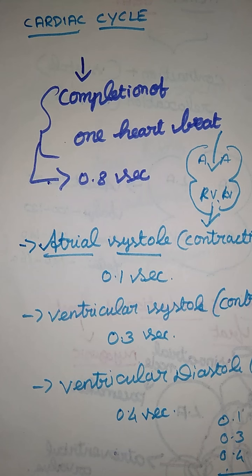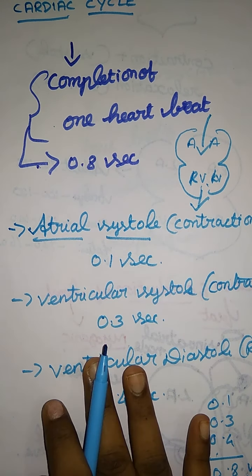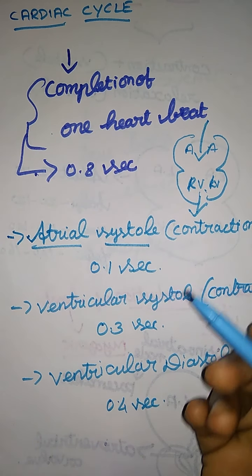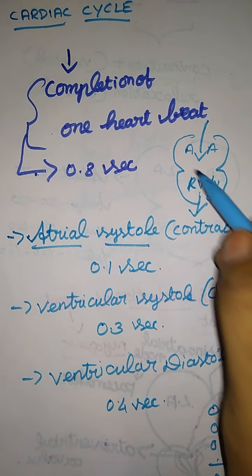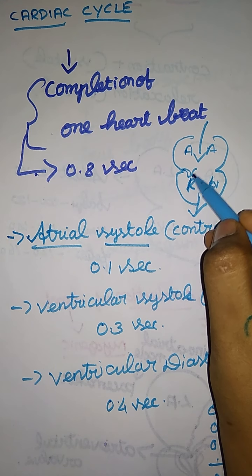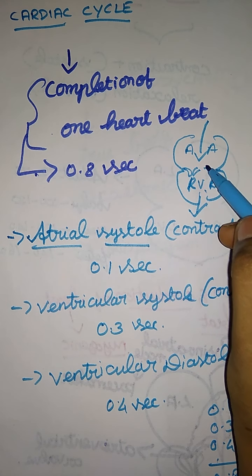Let me move on to the next one, heart sound. In the heart sound, there is a rhythmic closure and opening in a harmonious nature, that is the closing and opening of the valves in the heart, the tricuspid and bicuspid valves.